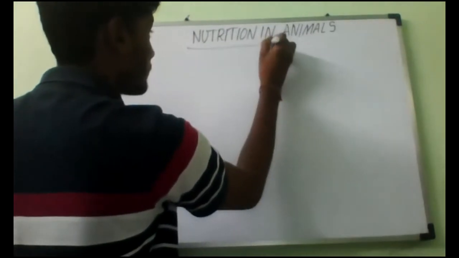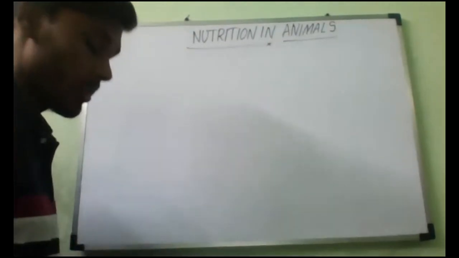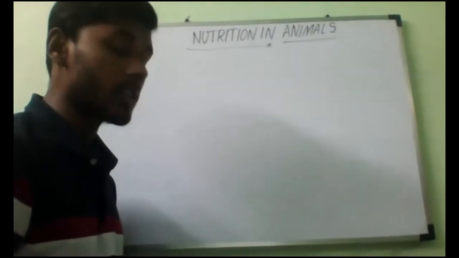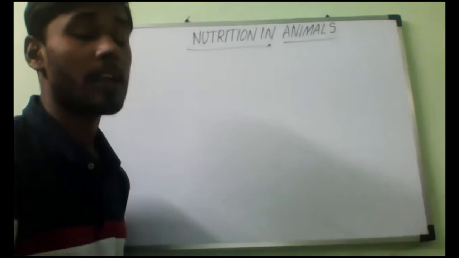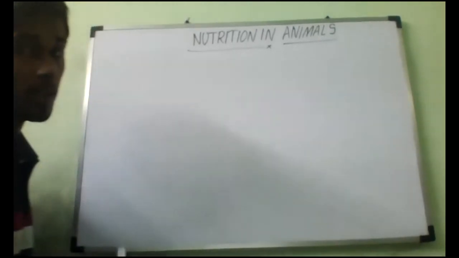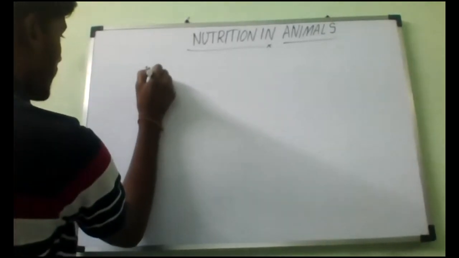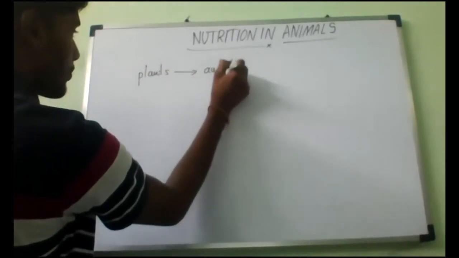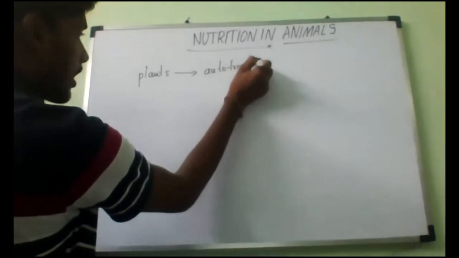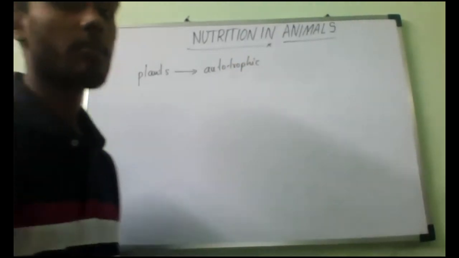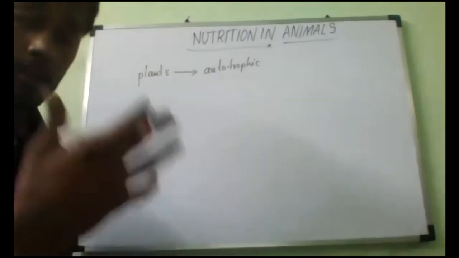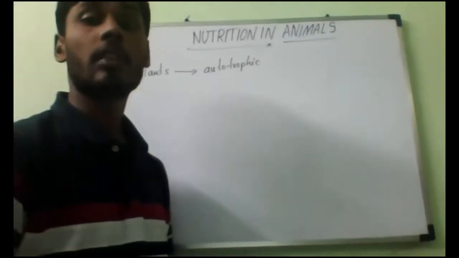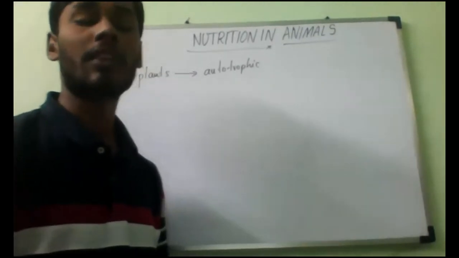Shall we start? Yes, sir. Now, listen first, all of you. As we have studied nutrition in plants, plants are called what? Autotrophic organisms. Plants are the primary producers of food. Autotrophic organisms can manufacture, produce, or synthesize their own food. Plants do not look to others for getting their food.